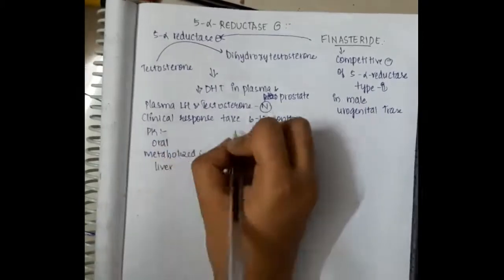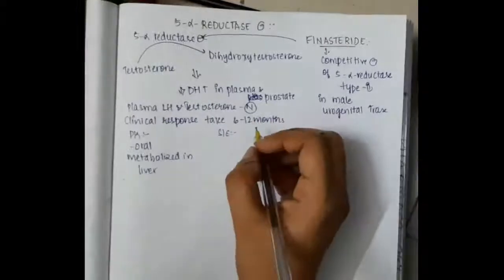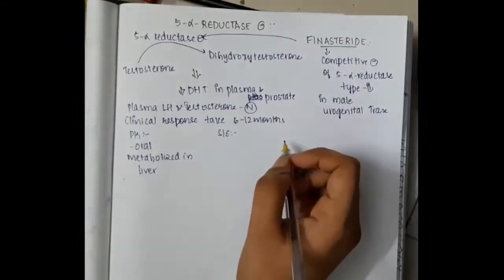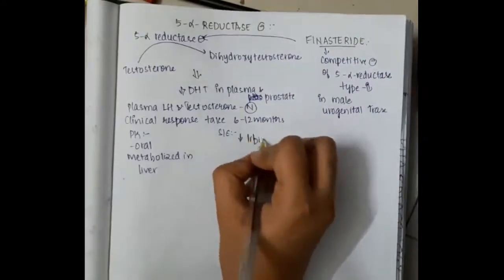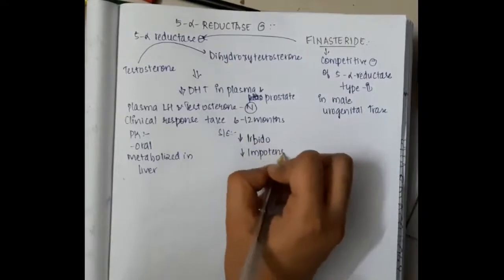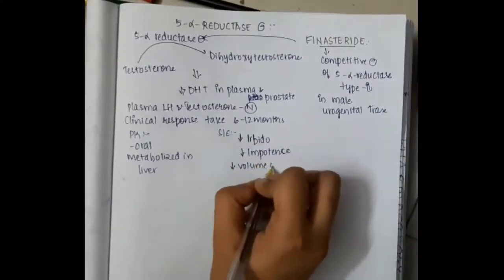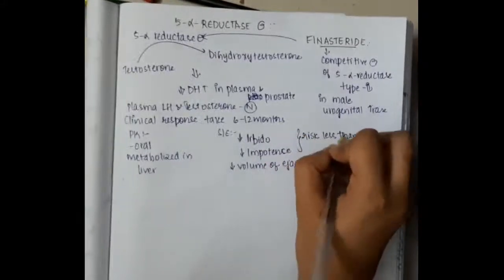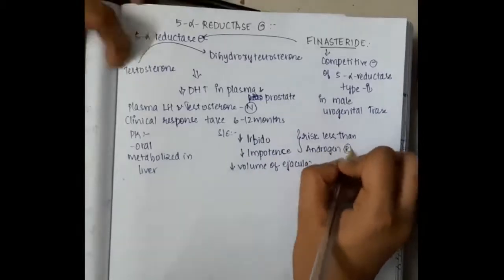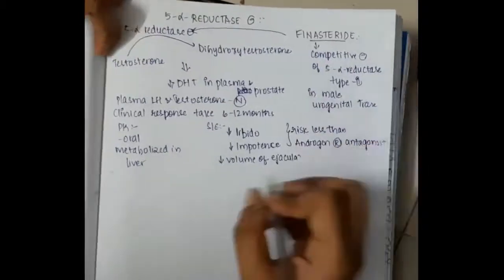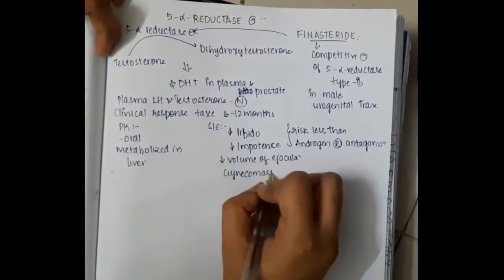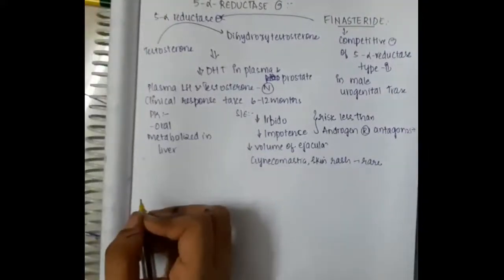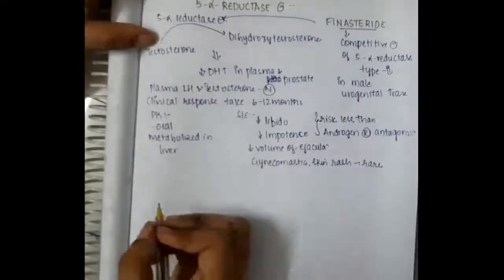So what are the pharmacokinetic actions? It can be given orally and it is metabolized in the liver. Side effects include decreased libido and impotence. As a result, it will also cause decreased volume of ejaculation. Because of decreased libido and impotence, the risk is less when compared to androgen receptor antagonists. Gynecomastia and skin rash are also rare in 5 alpha reductase inhibitors.